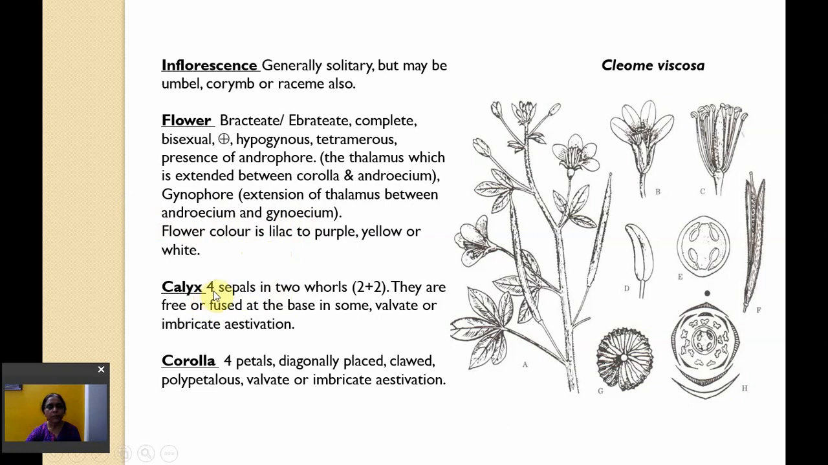Calyx, mostly 4 sepals in 2 whorls, that is 2 plus 2. They are free or gamosepalous, valvate aestivation or imbricate aestivation. Corolla also 4 petals diagonally placed, clawed like claws of the bird, polypetalous, valvate or imbricate aestivation.